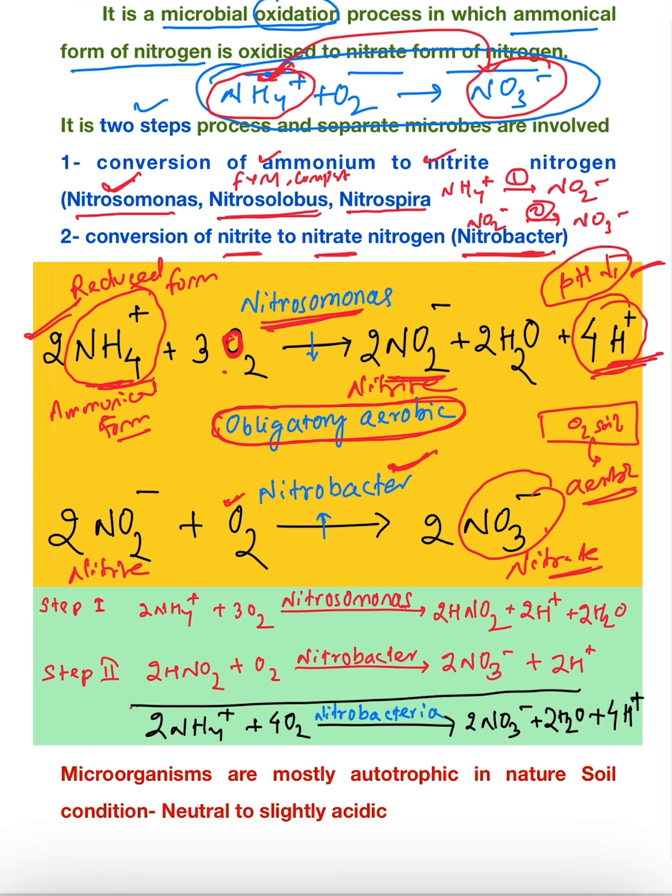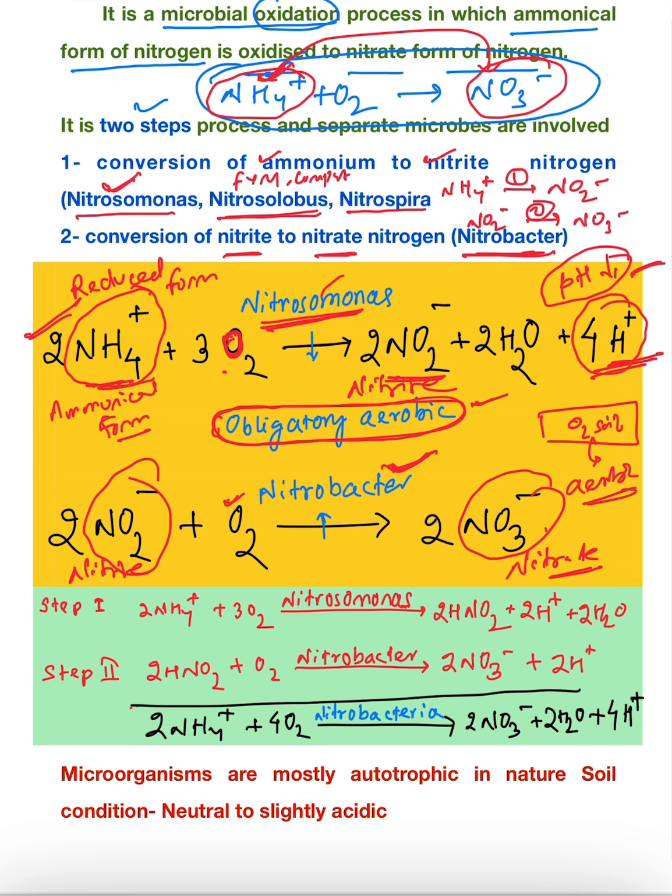So for conversion of ammonical form of nitrogen to nitrite, Nitrosomonas is required, but for conversion of nitrite to nitrate, Nitrobacter is required, and both of these bacteria are obligatory aerobic in nature, as well as autotrophic in nature. They can prepare their food by themselves.